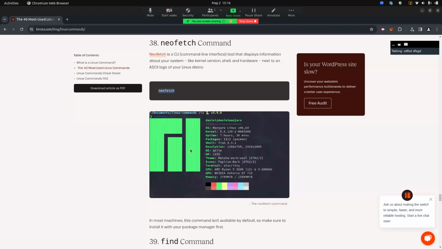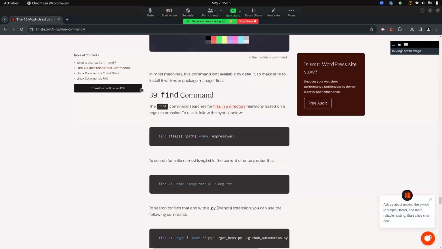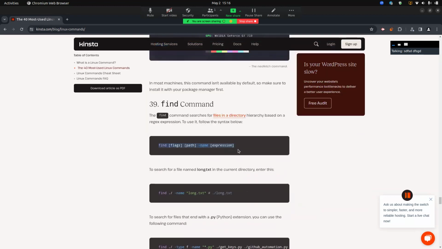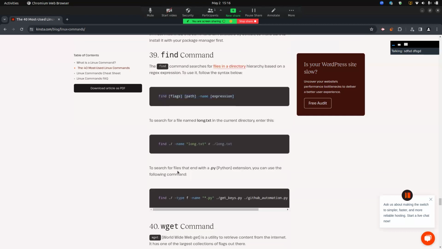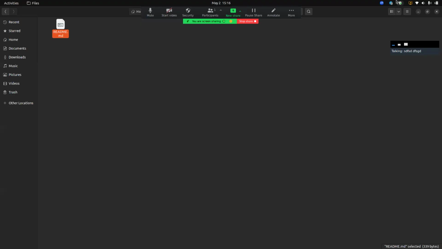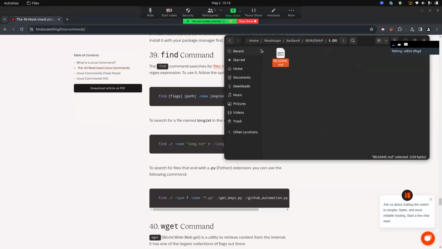So the next command is find, and the find command searches for files in a directory. If you use this command like that, it can provide the directory, and you can use it instead of searching in the GUI.